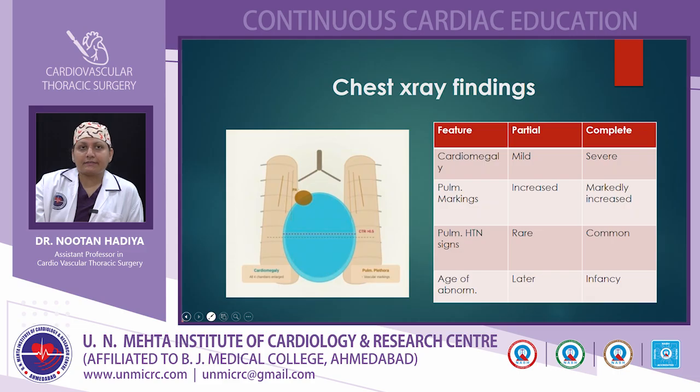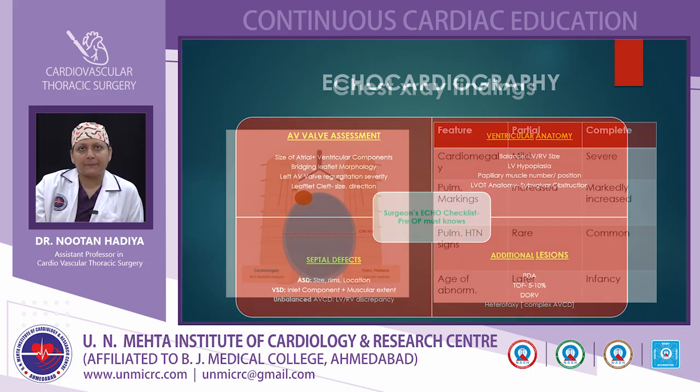Coming to the chest X-ray findings, cardiomegaly is seen, which is severe in complete AVCD. Pulmonary markings are increased, markedly so in complete AVCD. Pulmonary hypertension signs are common, and the abnormality is mostly found in infancy in complete AVCD and at a later age in partial AVCD. There is pulmonary plethora seen on the chest X-ray with prominent pulmonary artery markings.